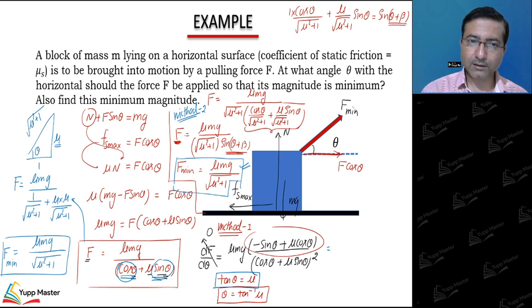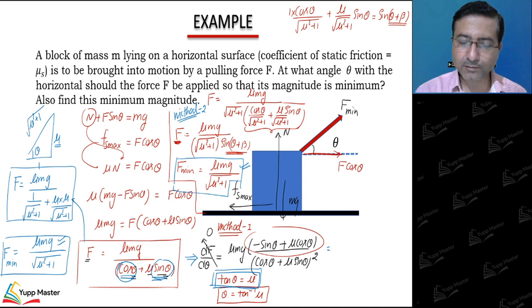I hope method 1 and method 2 are clear. In method 1, I just got the expression of force as a function of angle. Then using the maxima-minima concept, I got the angle for which force is minimum. Now I substitute that angle in the expression of force, and after simplification we get the same answer as in method 2. In method 2, I reduced this to a sinusoidal function, because the maximum value of a sinusoidal function is 1.